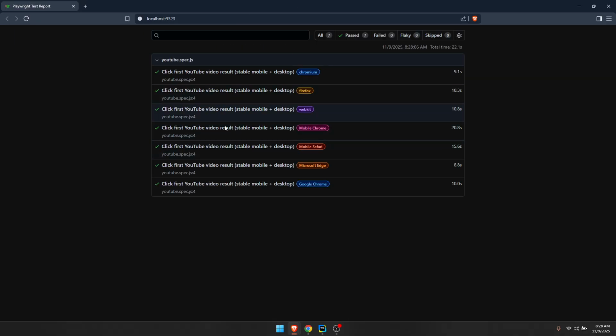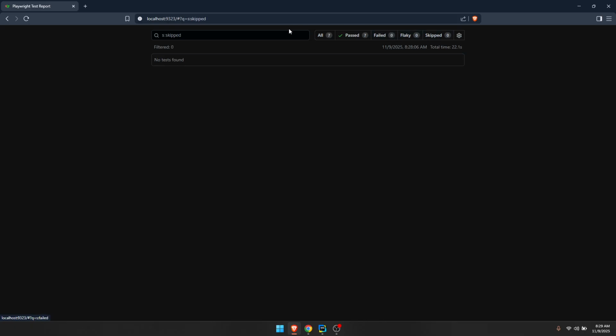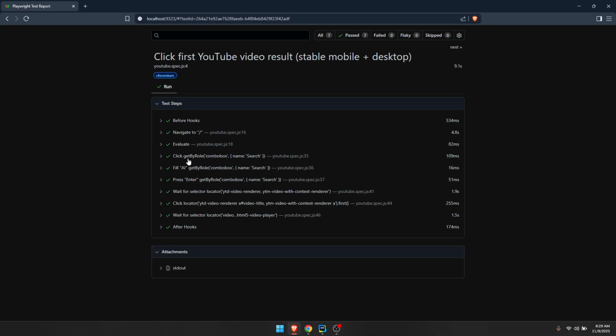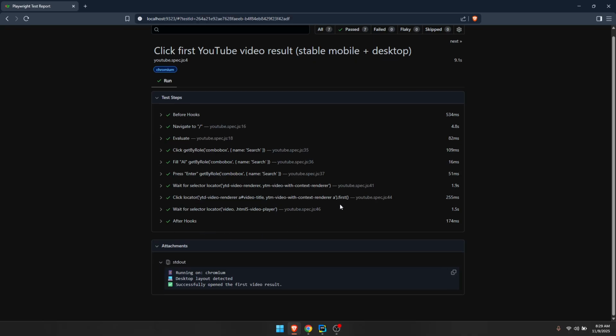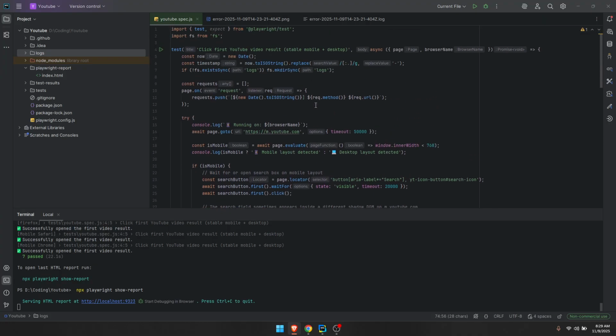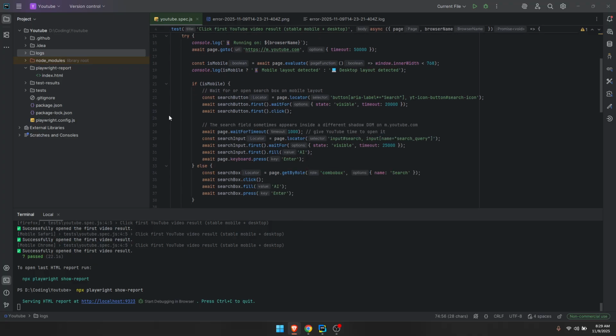Yep. On Playwright, and now we can see the dashboard. In the dashboard, we have all success, and you can also see that 7 passed, 0 failed, no flaky, no skips, all passed. And it's really cool. You have all the information in the attachment of how it works. And yeah, this is just an example of how to use Playwright not only for searching, but also for error handling and how you can get the HTTP requests and save the HTTP requests too.